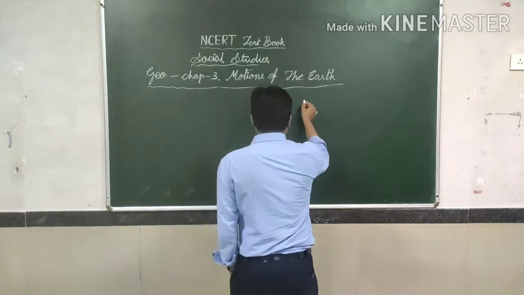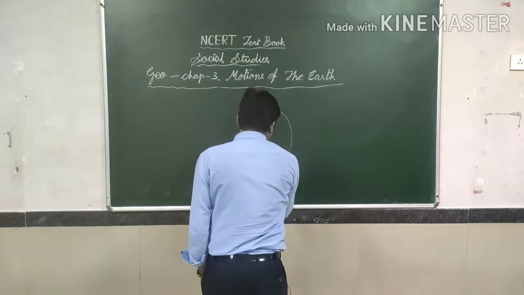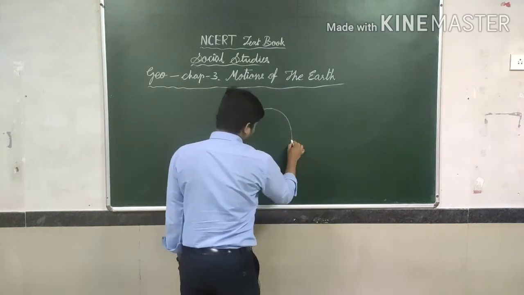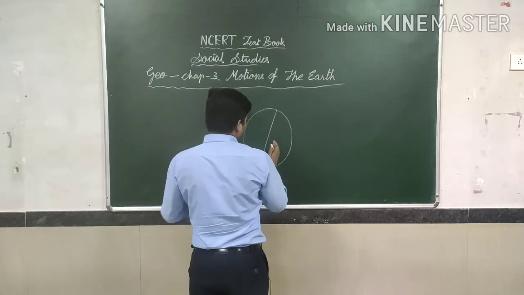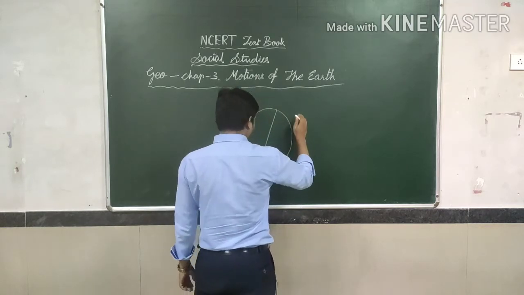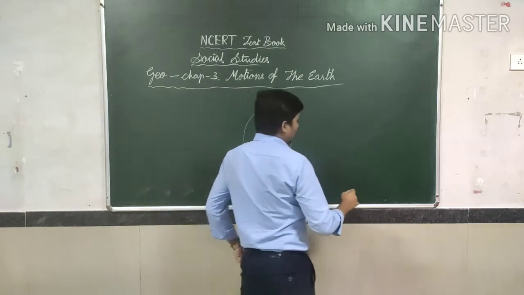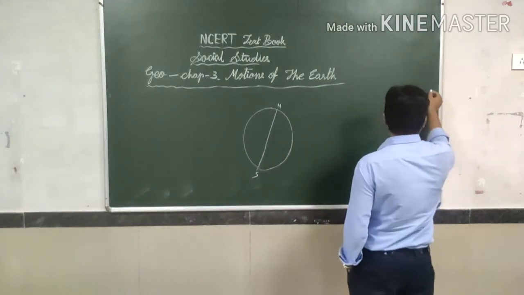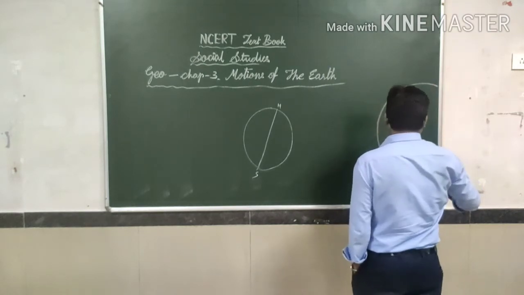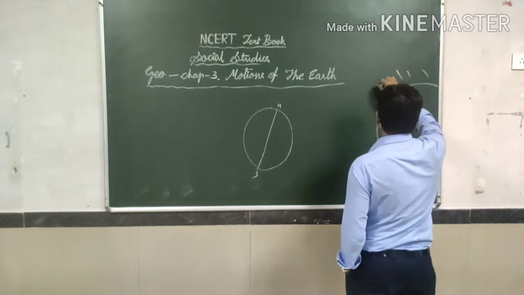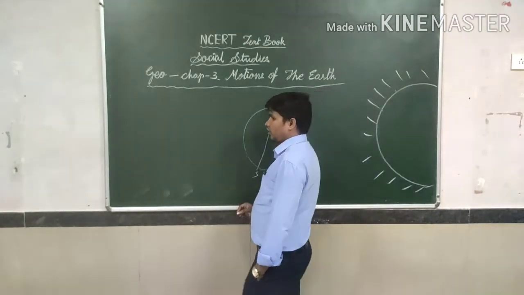Suppose just you think it's earth. So this is an imaginary line, slanting at 66.5 degrees, north and south. Suppose just think it's a sun, right? Got it.